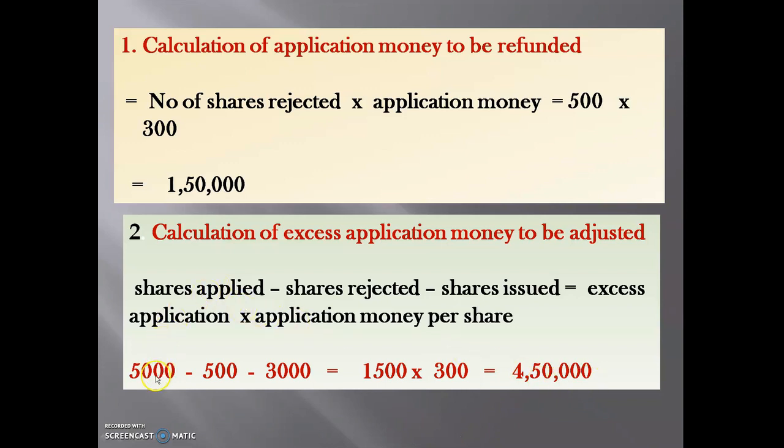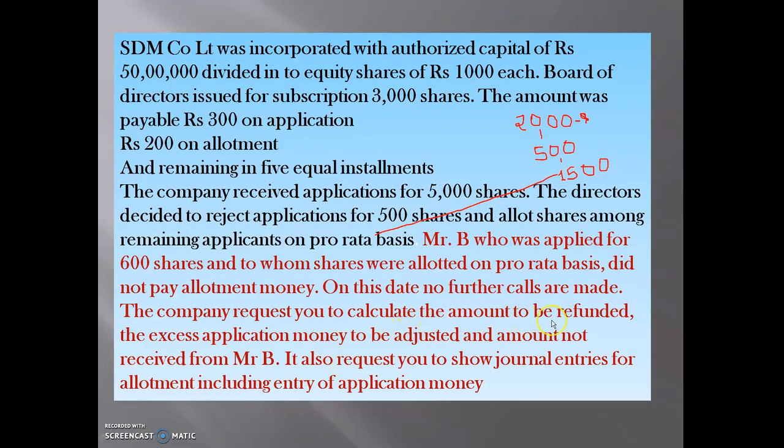The company received applications for 5,000 shares, rejected 500 shares, and issued or allotted 3,000 shares. The difference is 1500, multiplied by the application money per share. So the excess application money to be adjusted is 4,50,000.